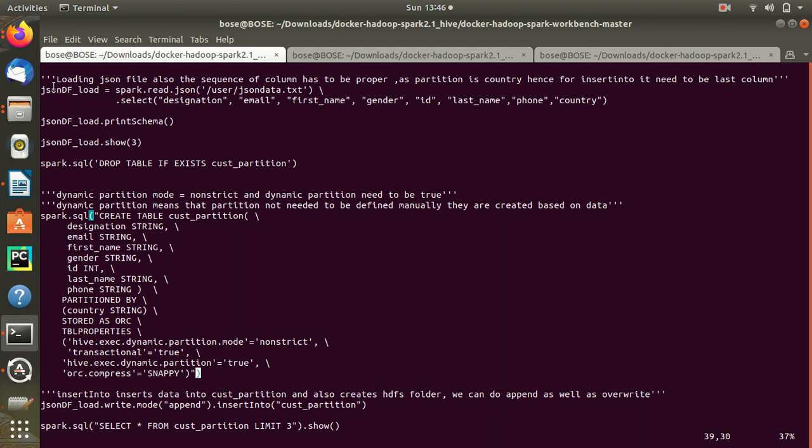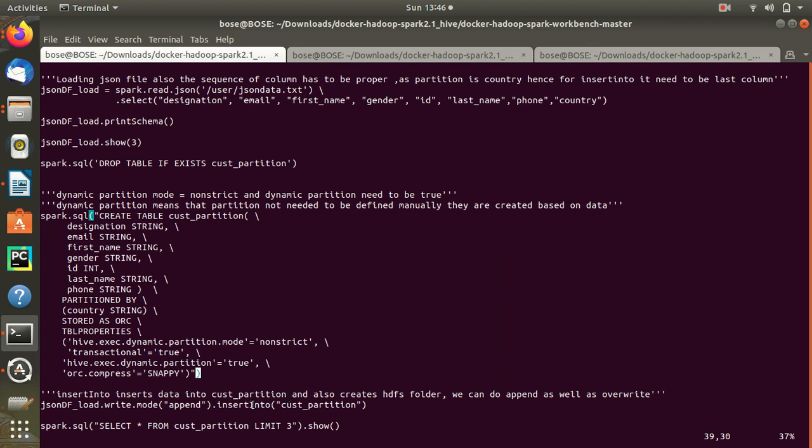We are taking this data from a JSON format, then we are inserting into this table in this line. Okay, so I've created the table, I have taken the data from my JSON file, and I'm inserting.